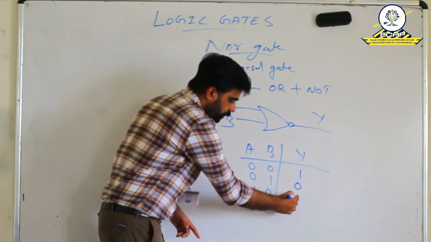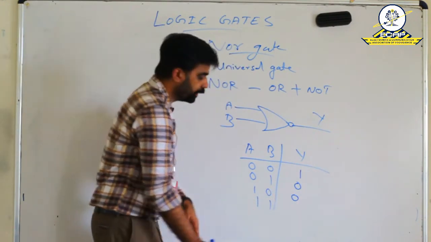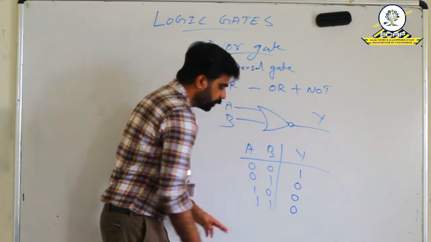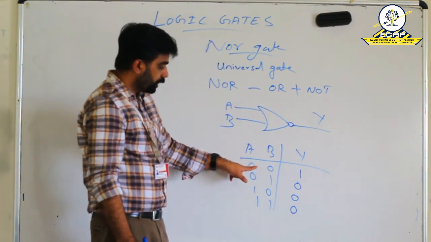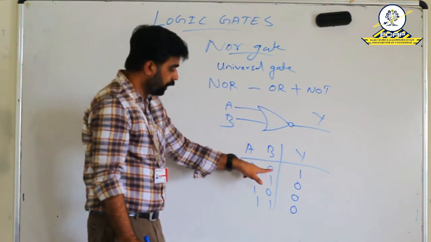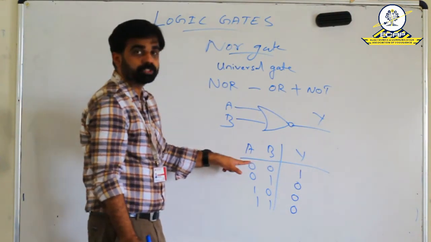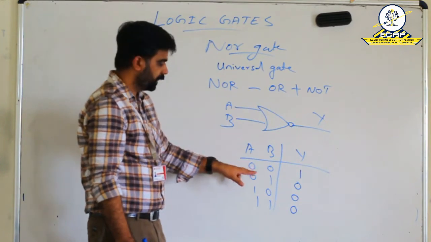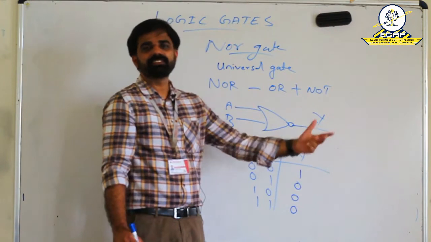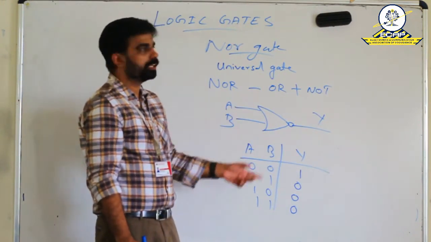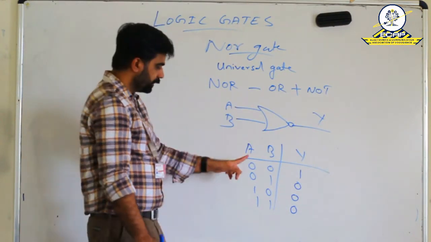Third case also 0. Fourth case 1 NOR 1 means 0. Because here we can see that the output is 1 only when both the inputs are 0. In all other cases, the output is 0. This is just the reverse of what we saw in our OR gate.